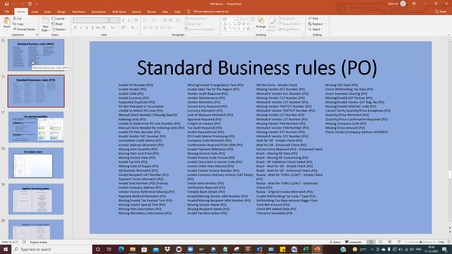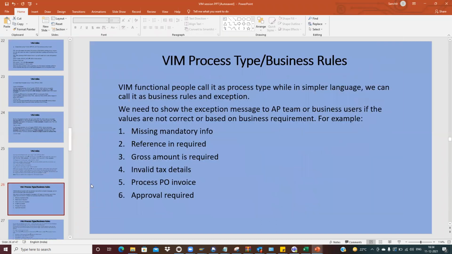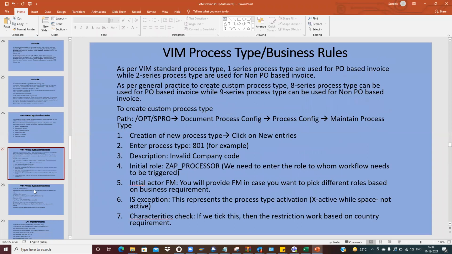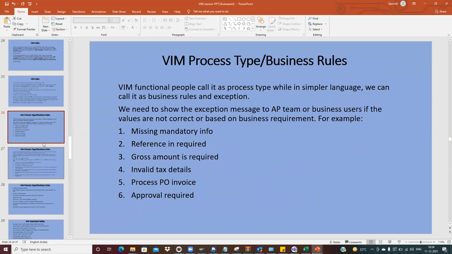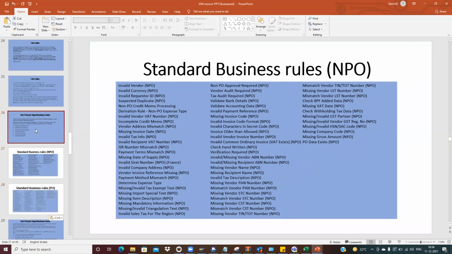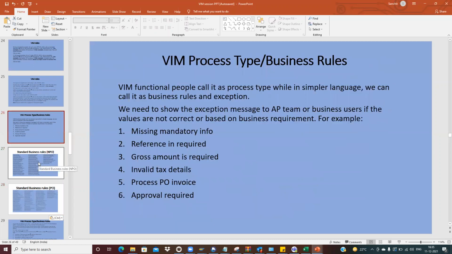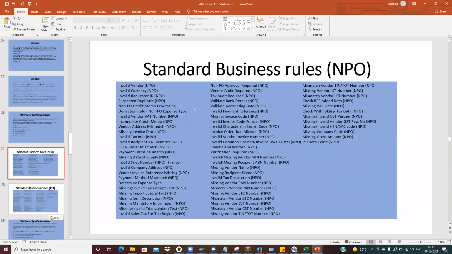Let me just copy these two and put it there also. So these are the various standard business rules which SAP has given for the non-PO, like invalid vendor, currency, requester ID, suspected duplicate, non-PO credit memo processing.